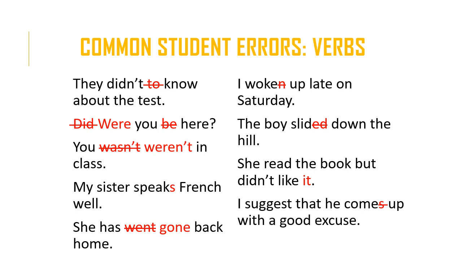She read the book but didn't like it. The original was didn't like, so we need to add it. Like is what's called a transitive verb. It's a verb that takes a direct object. You cannot use it otherwise. You can't just say didn't like. You need to actually mention what, otherwise the meaning of the sentence will be incomplete. So here we would supply the object, a pronoun, it. She read the book but didn't like it.